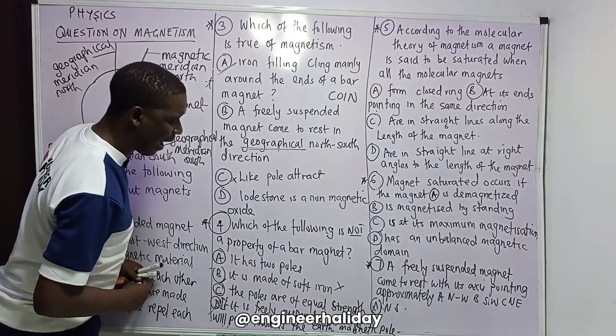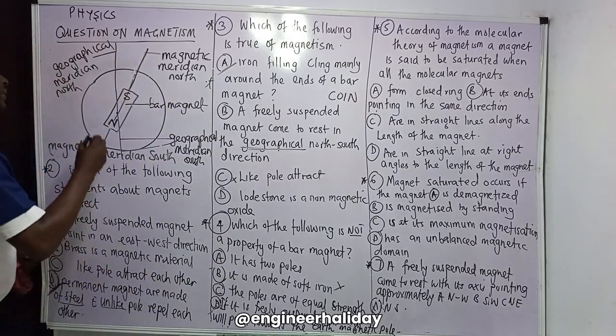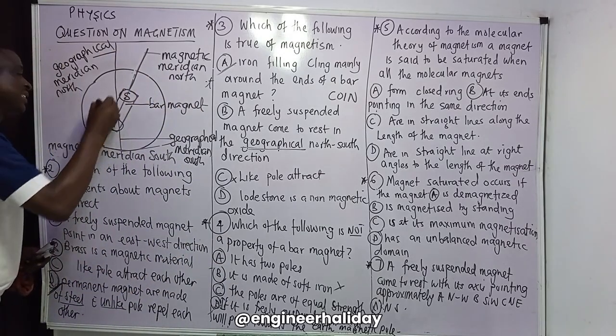So let's say the poles are made of equal strength. Yes. The north and south pole are what? If you have a bar magnet, the strength of this pole here and the strength here is the same.